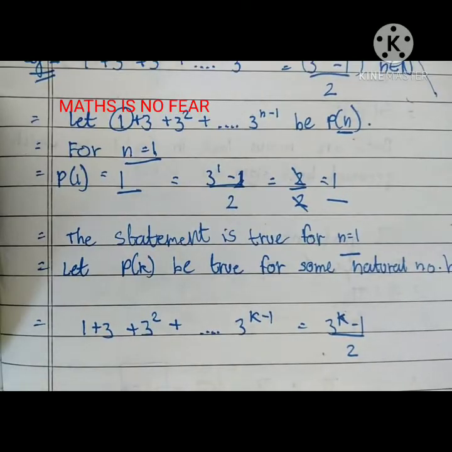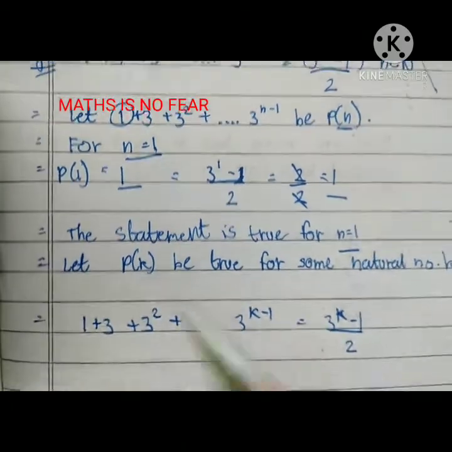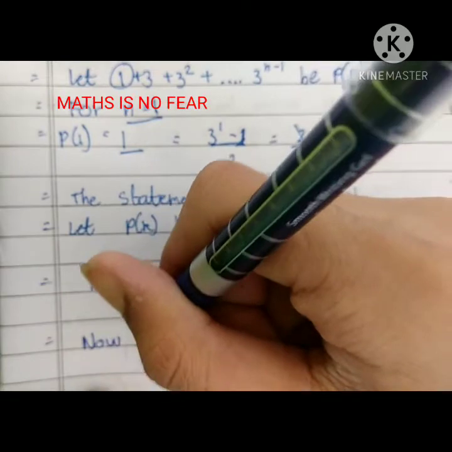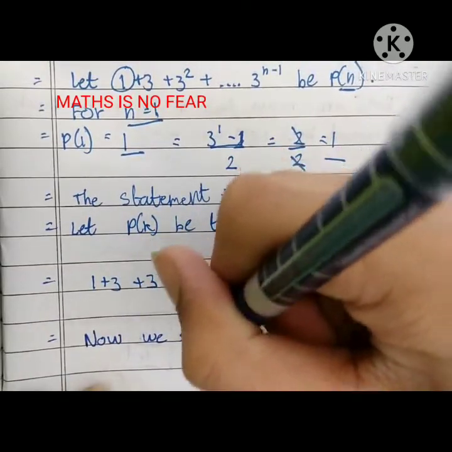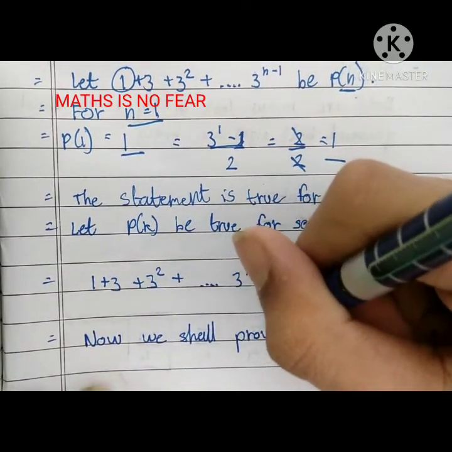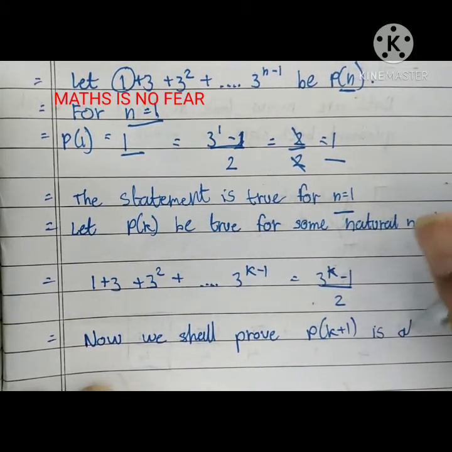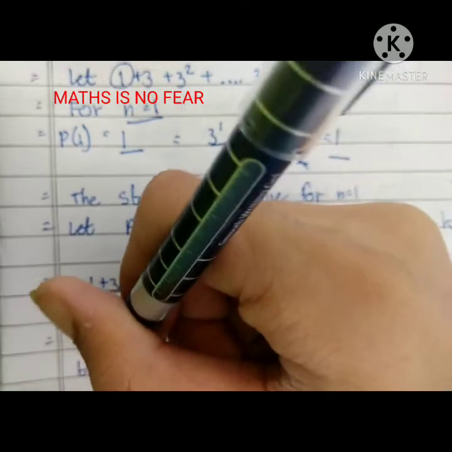Now we are assuming that this statement is true. We are assuming it. So now we shall prove P(k+1) is also true.